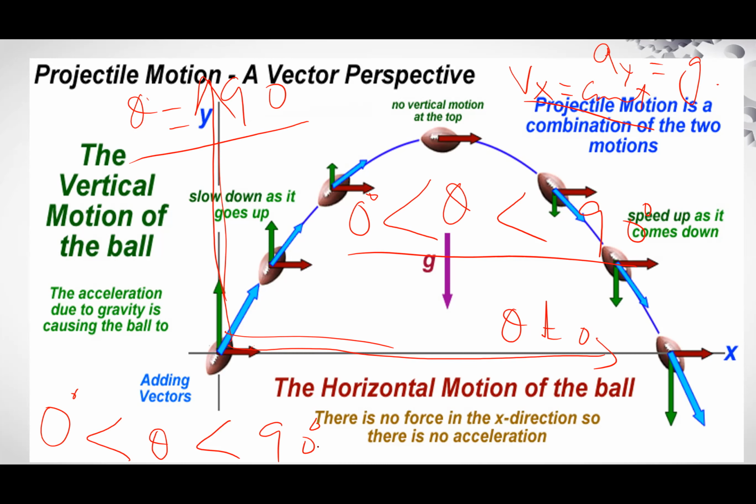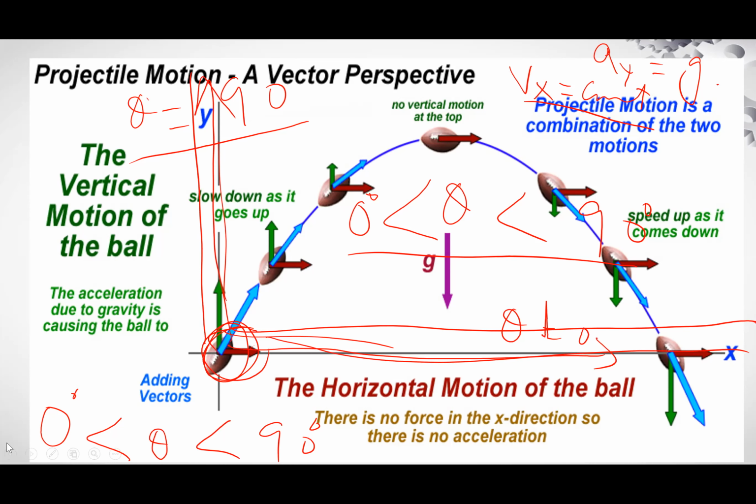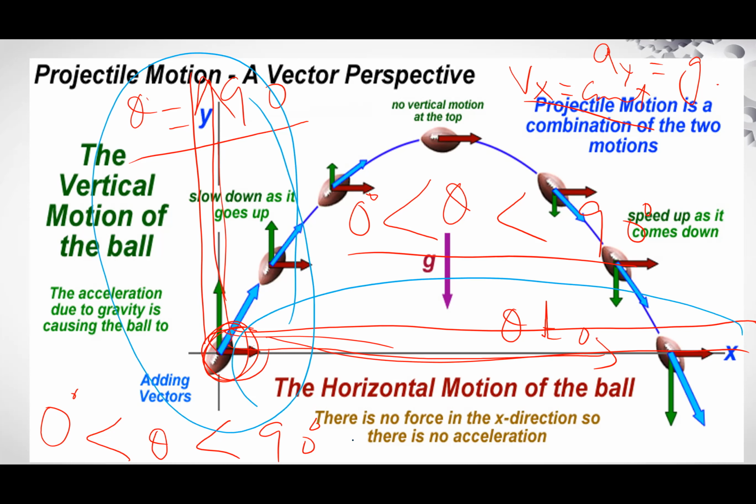Now, horizontal motion of the ball. This is the ball, and it is moving in this direction. It is called horizontal motion. Vertical motion is this one. I will change the color of the pencil. This is called vertical motion. This is called horizontal motion.